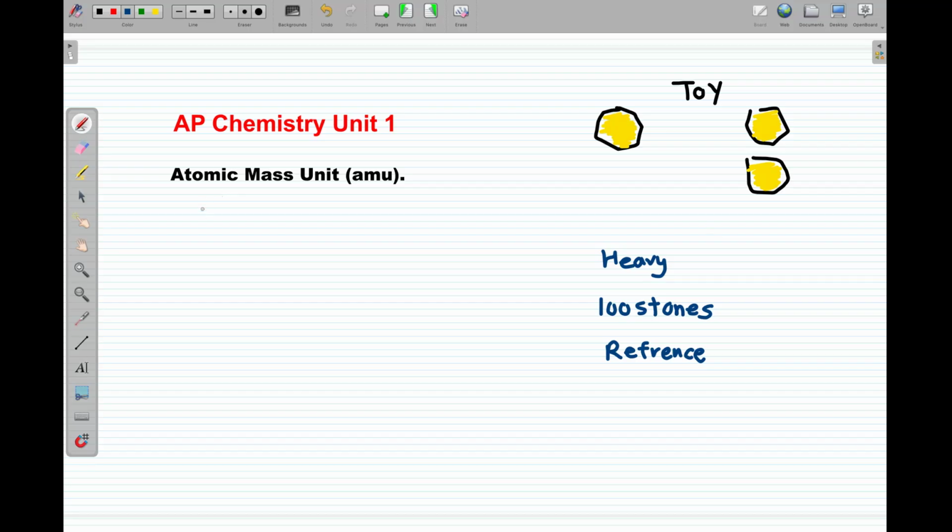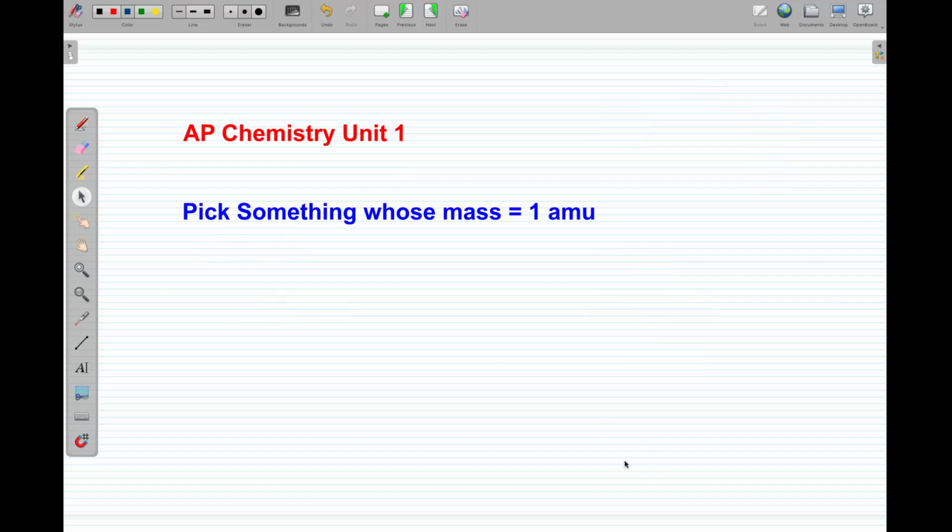And here I do the same. Atomic mass unit, this is my reference unit. So everything I will see its weight compared to one atomic mass unit. But what is equal to one atomic mass unit? So pick something from these three that you imagine will have the same mass as this reference unit that we have invented together. Is it the carbon atom? Is it the hydrogen atom? Is it the oxygen atom?